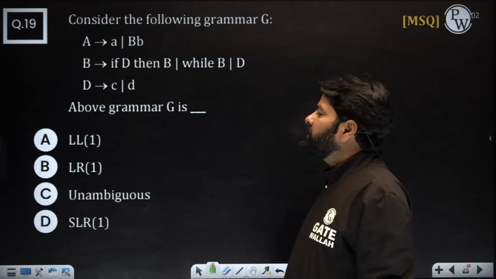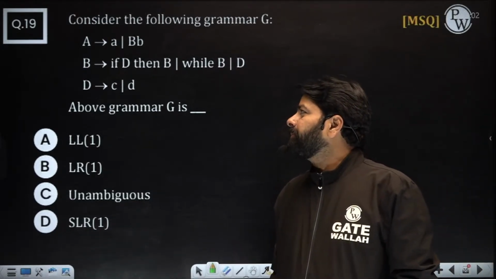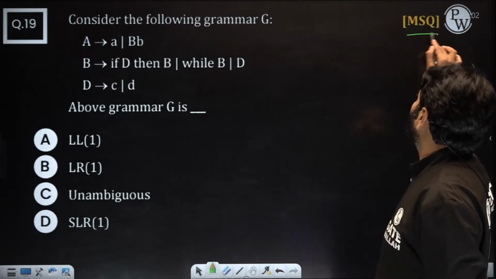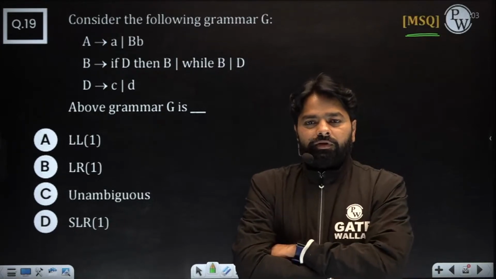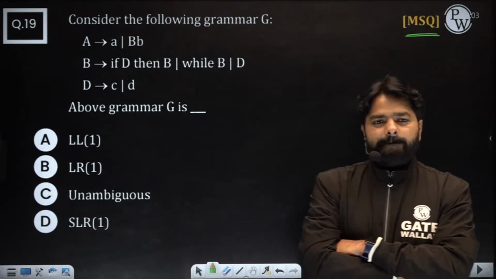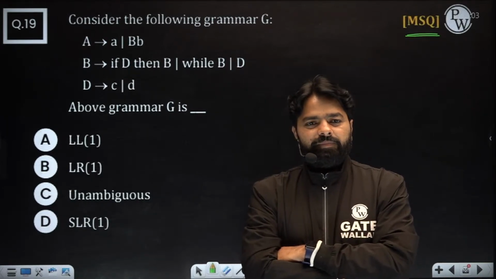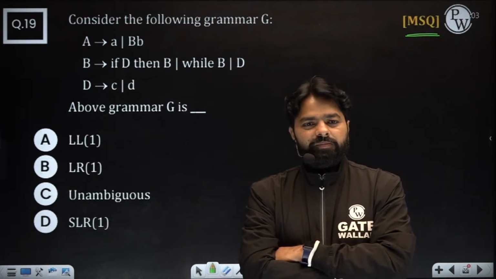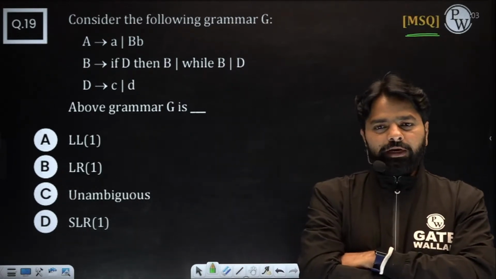Consider the following grammar G. It is MSQ. Careful, it's MSQ. Nishu, you should put it in the proper place only.